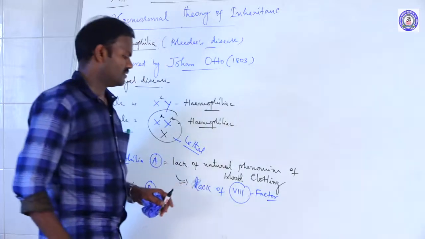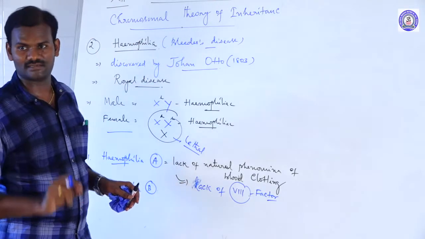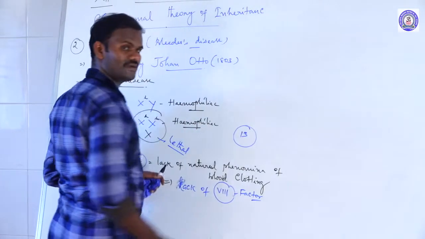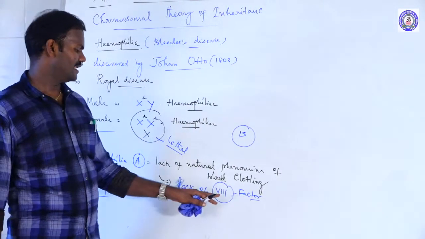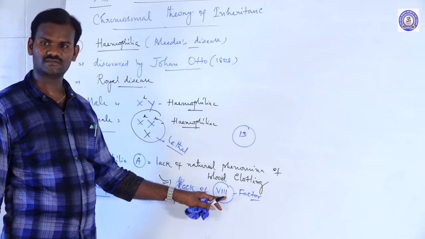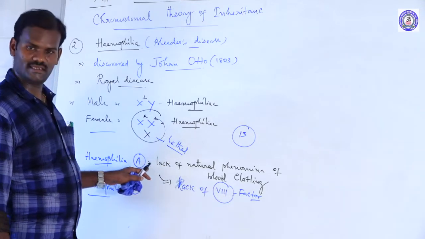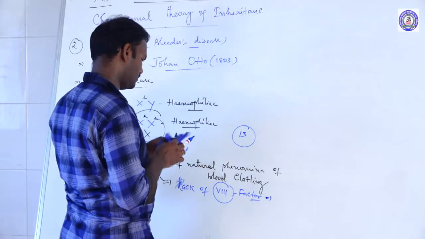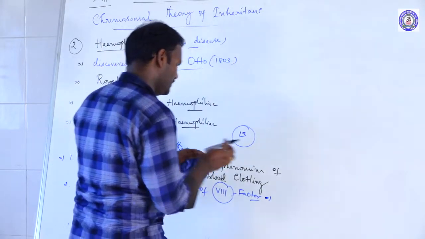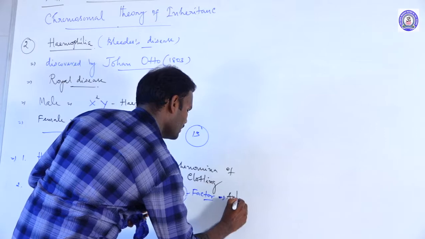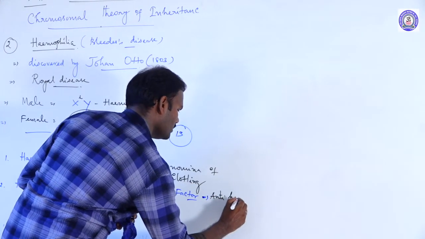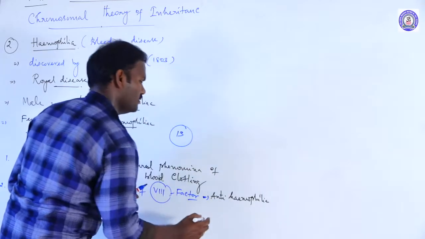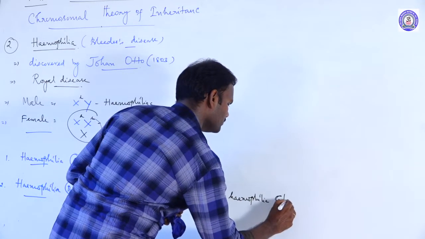Listen, there are 13 blood clotting factors in total. Among these, the lack of the eighth factor causes hemophilia A. The eighth factor is nothing but anti-hemophilic globulin.